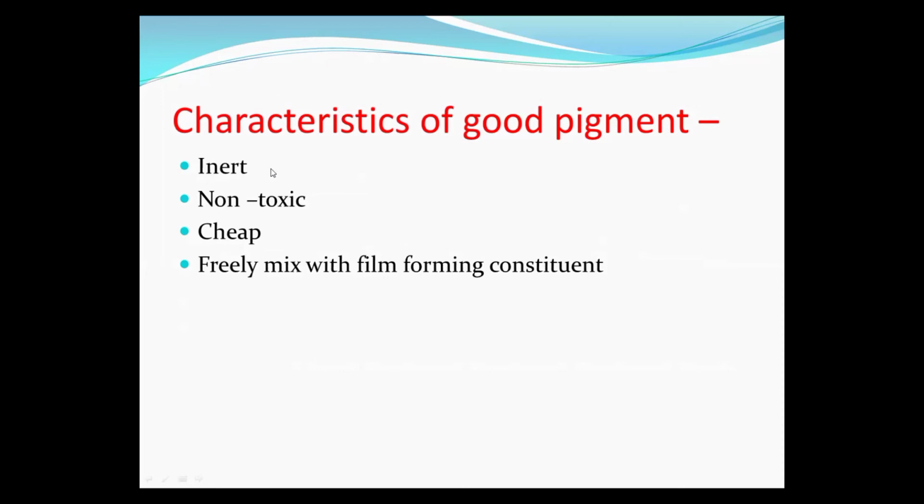The pigments will be present in the paint film, but they do not react with any chemical substance present in the paint. So that's why they increase the life of the paint and also increase its stability. Second characteristic is non-toxic. Pigment should be non-toxic, so that there is no bad effect on the health of the painter or any human being.